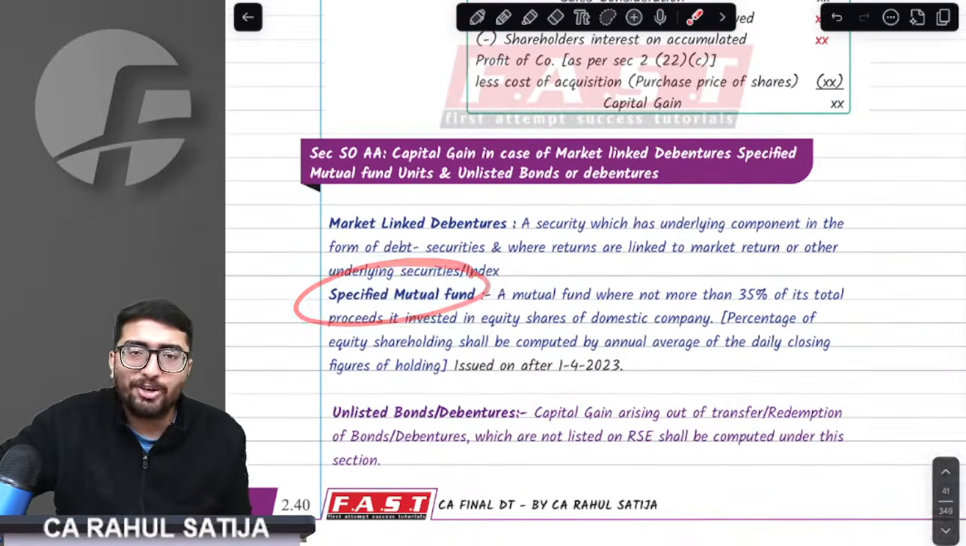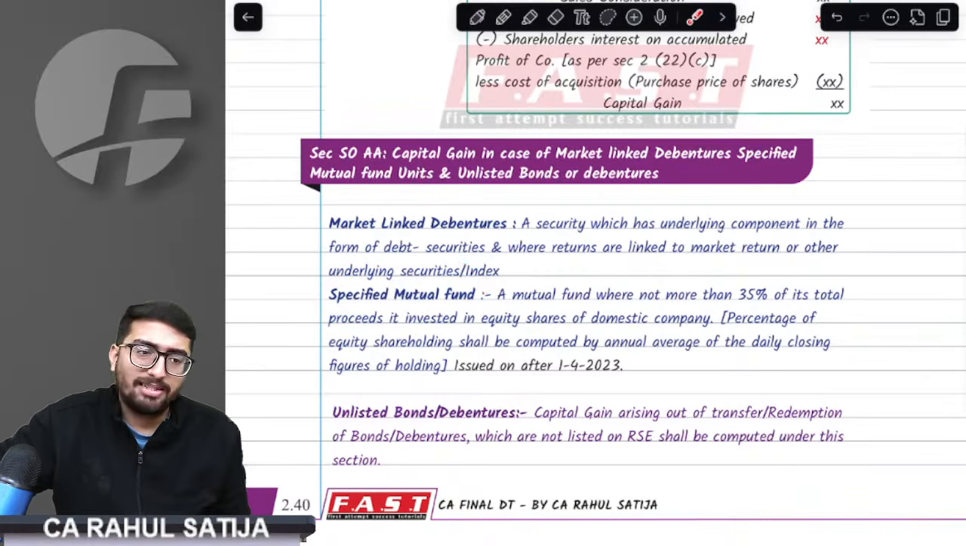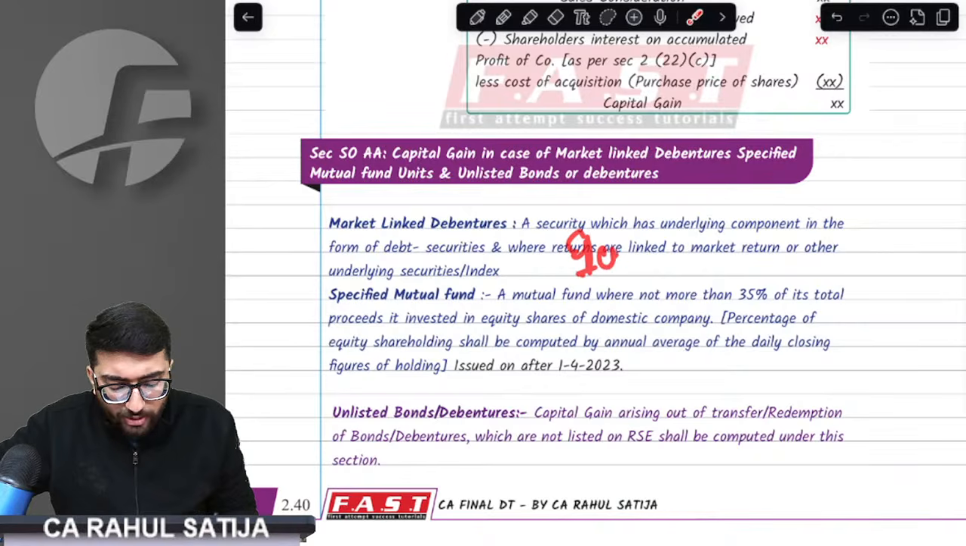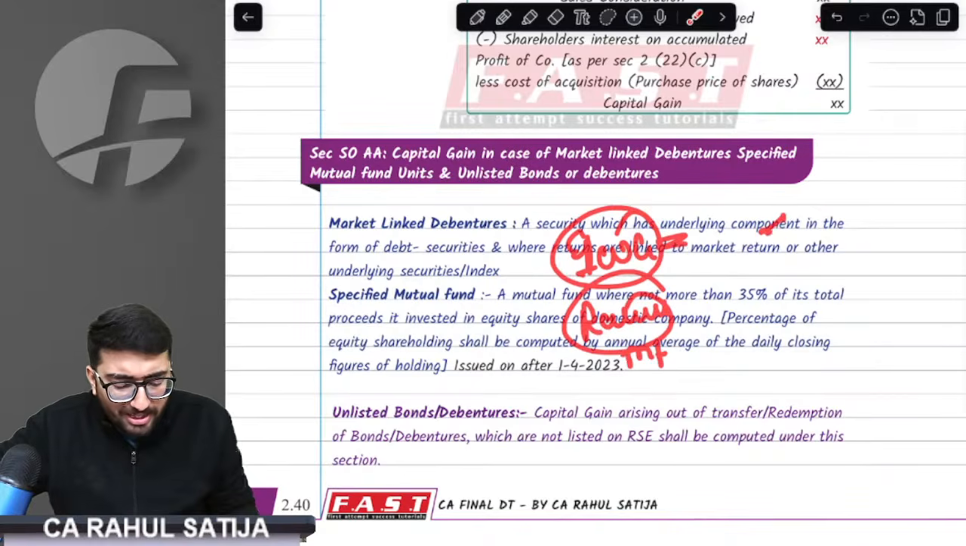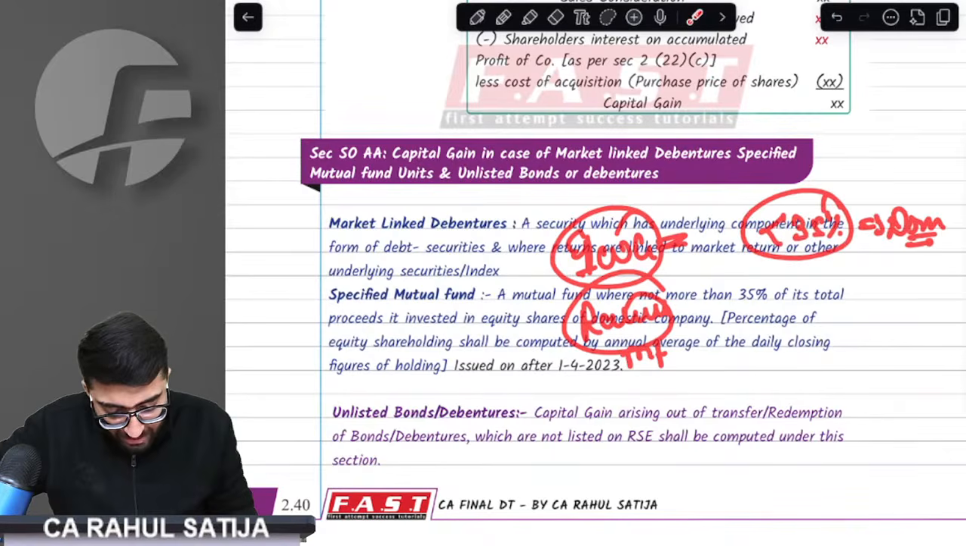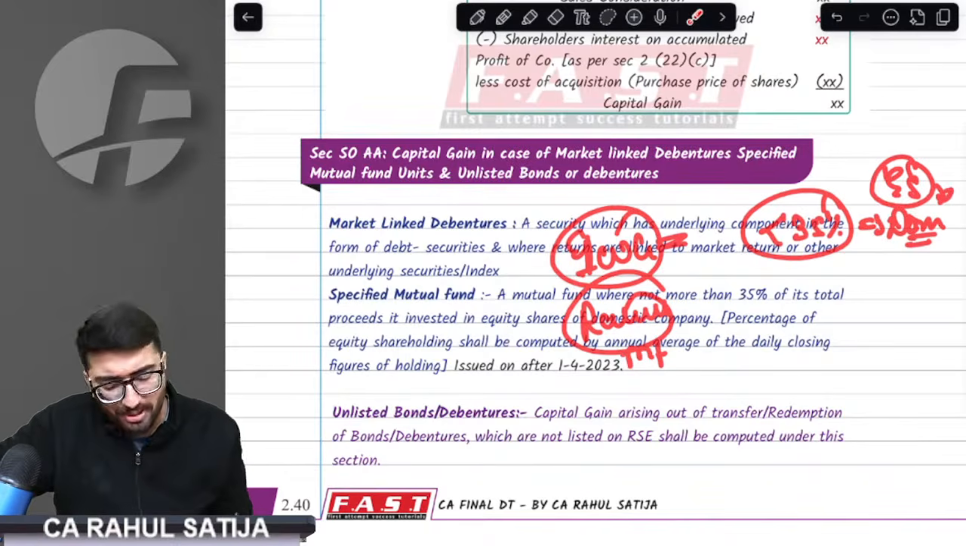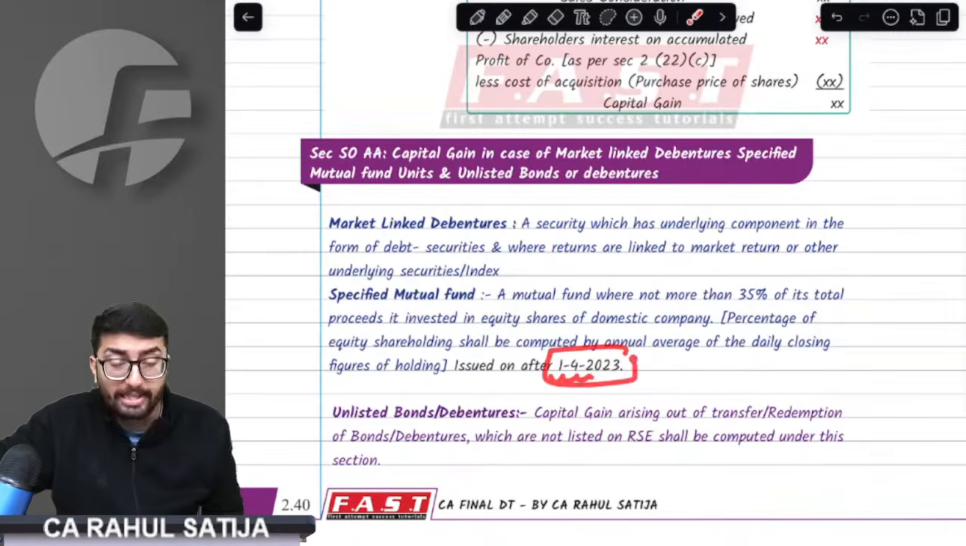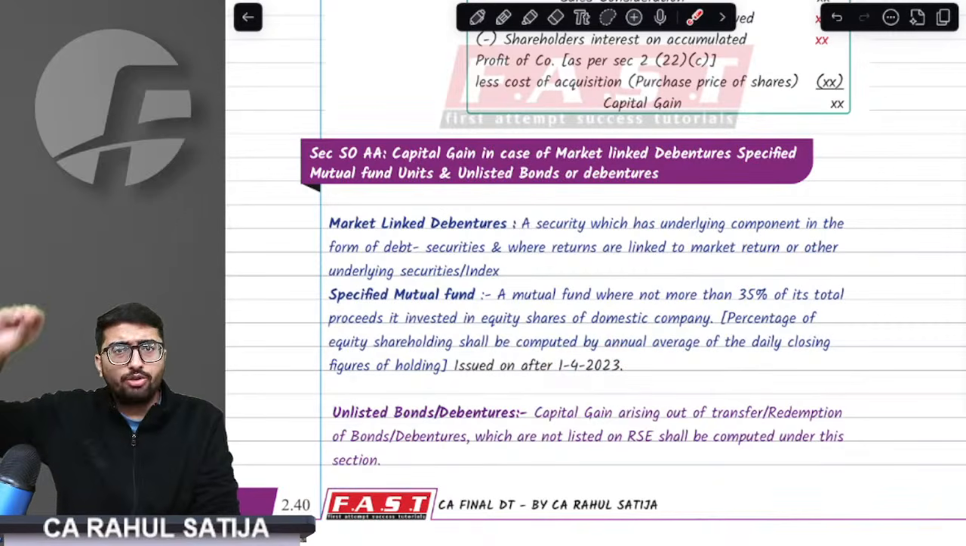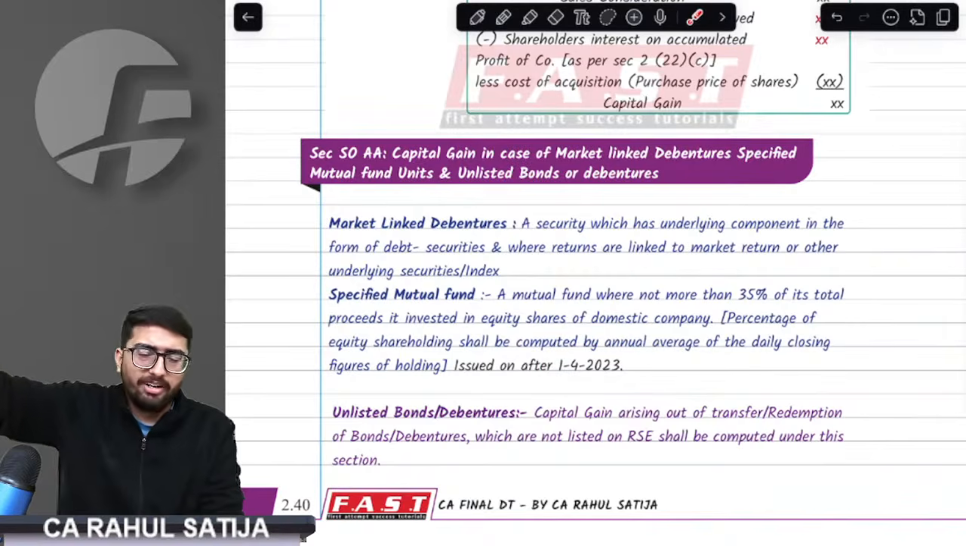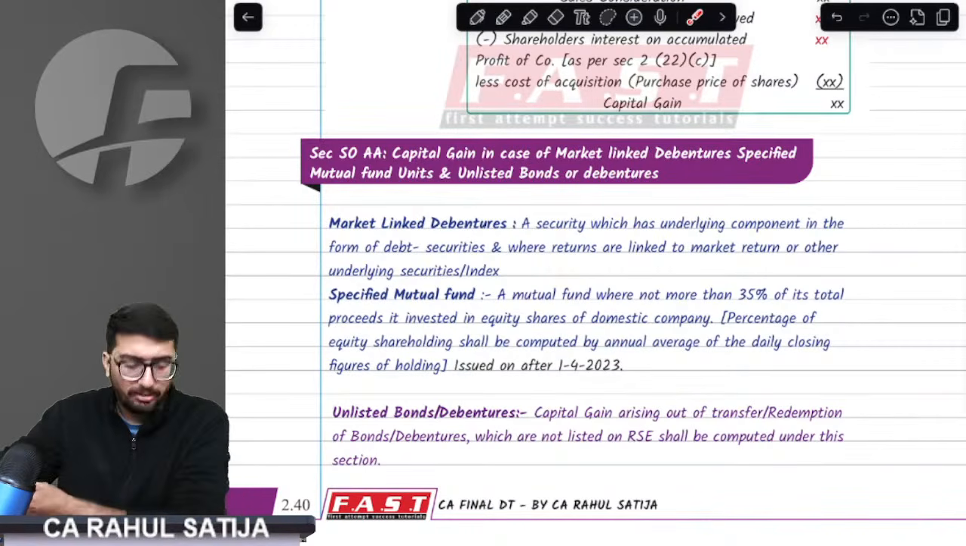Second, which security is covered? Second is specified mutual funds. Now, what are these specified mutual funds? Any mutual fund where, out of the total proceeds, less than 35% has been invested in the equity shares of a domestic company. For example, Rahul Private Limited, Rahul Mutual Fund. That means these are specified mutual funds. Remember, only a mutual fund issued on or after 1st April 2023 is specified.